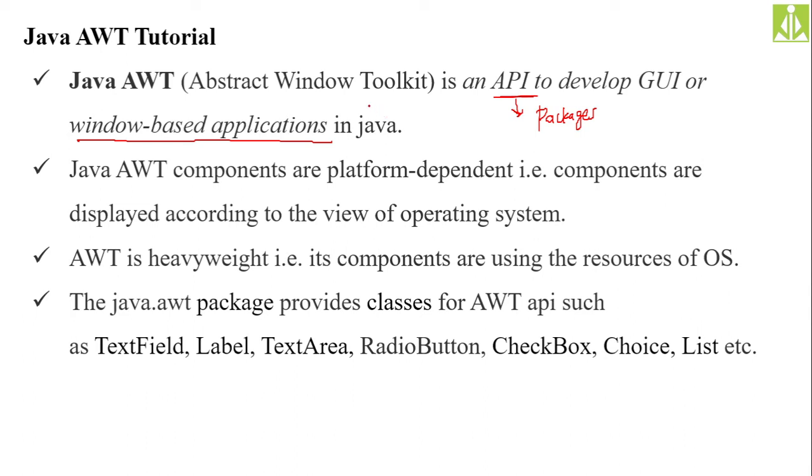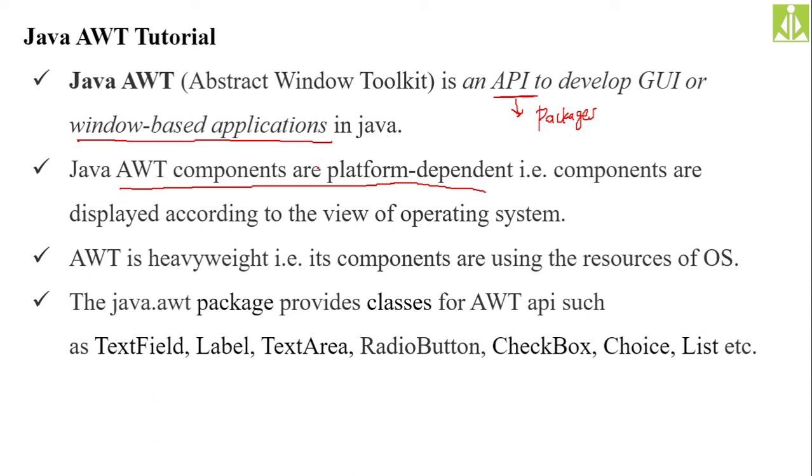Java's AWT components are platform dependent. This is one of the drawbacks we can say. Because of that reason, your AWT components will become heavyweight. If the components are platform dependent, they will change from system to system, from system architecture to system architecture, and from the operating system running. If you are developing the application in Windows, there is a possibility that you may not get the same output in Linux. All these things you need to keep in your mind when you are working with this AWT.